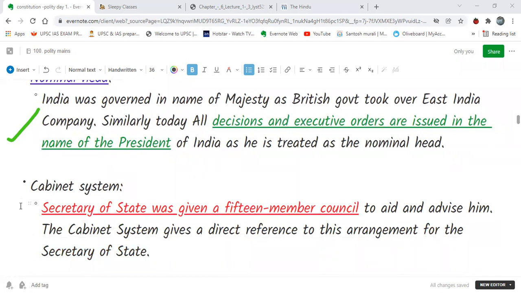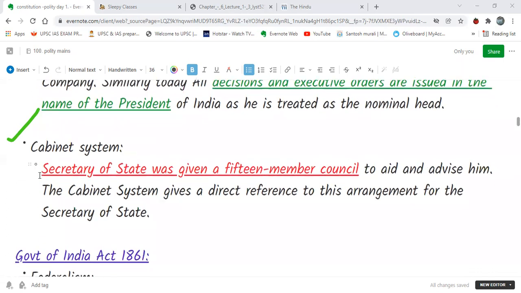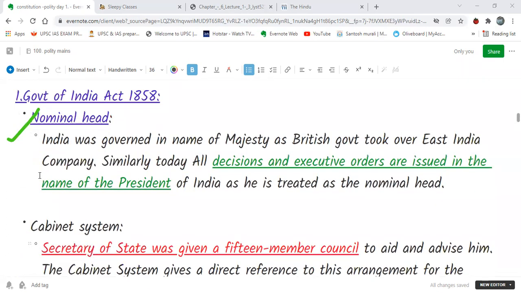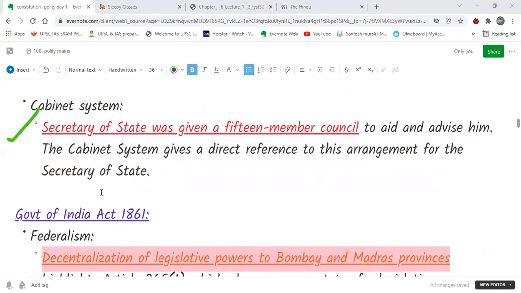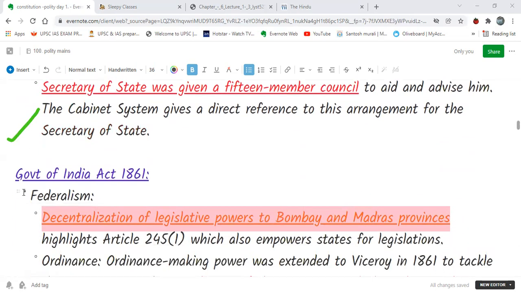You see the cabinet system is also there. The Secretary of State had a council of 15 members, from which we get the cabinet system which we have at present. So the cabinet system and the nominal head were in that 1858 Act, and now they are also part of the Constitution in a changed form. Then you see the Government of India Act 1861.